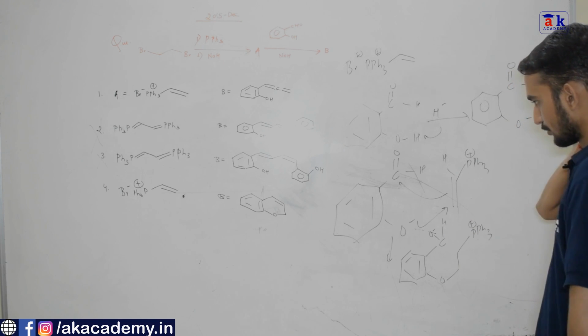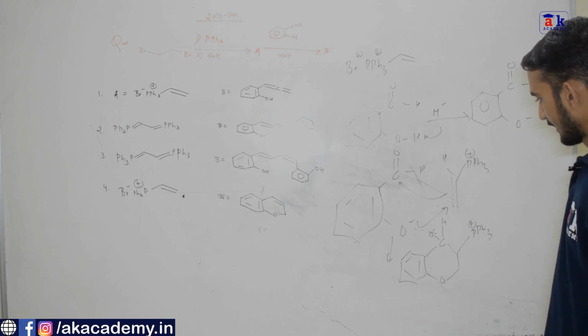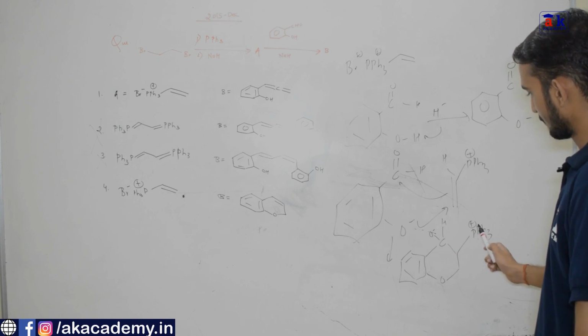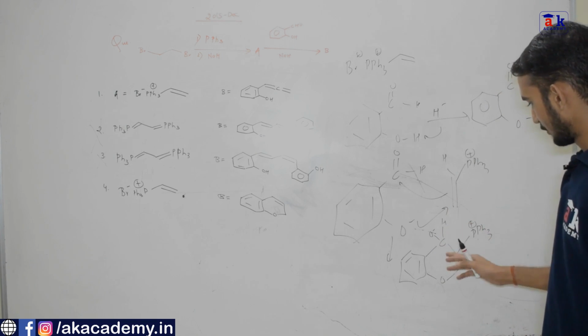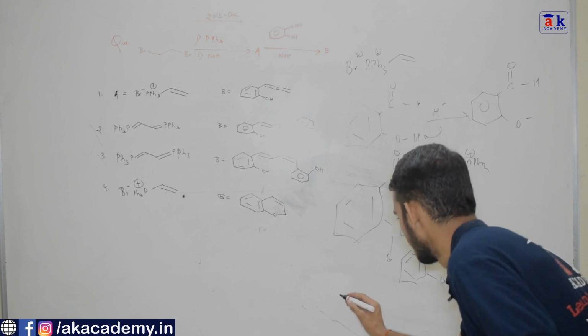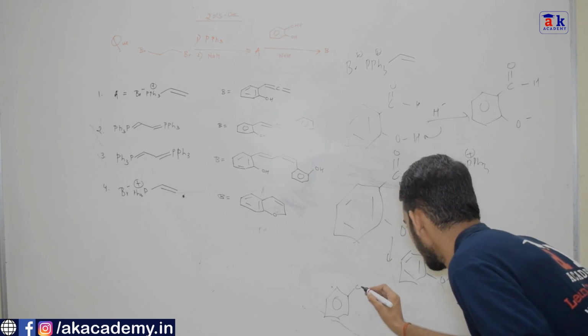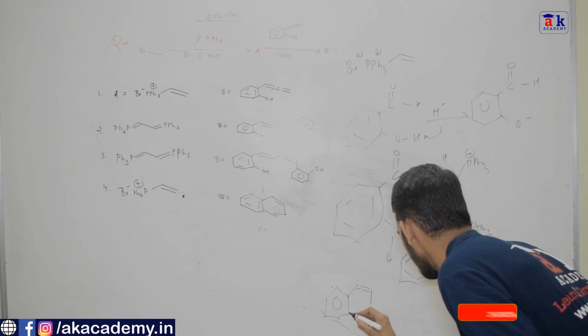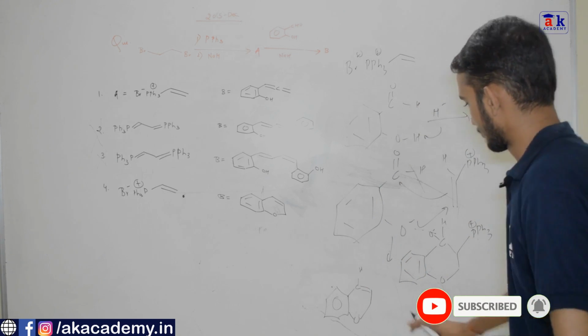Okay, and this we get. It will happen in the mechanism of Wittig reaction: this O minus attacks on PPh3 and we get a 4-membered ring, which eliminates to give Ph3PO and we get a double bond here. So the correct structure would be C double bond, and this is H. So this is the correct structure of B.